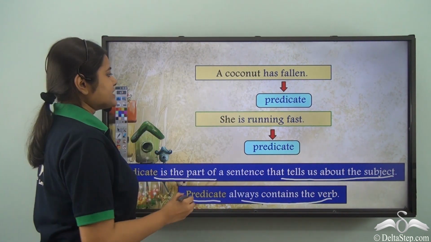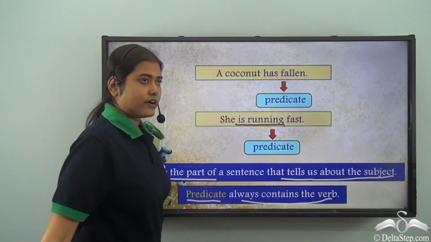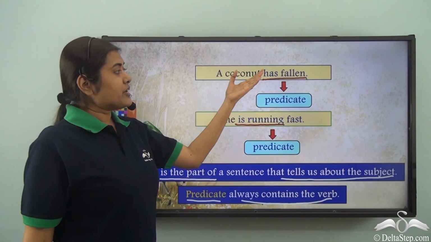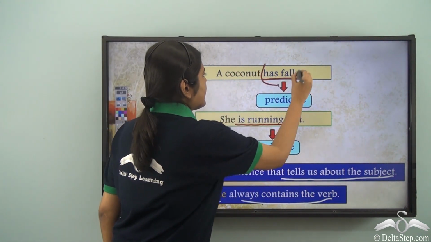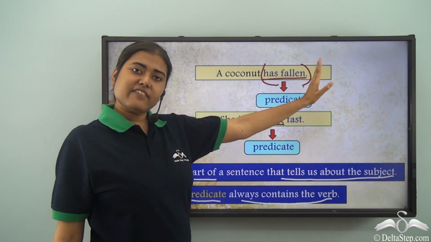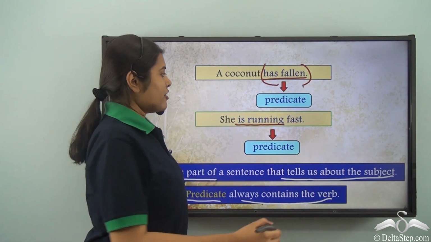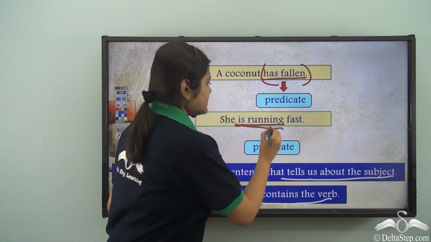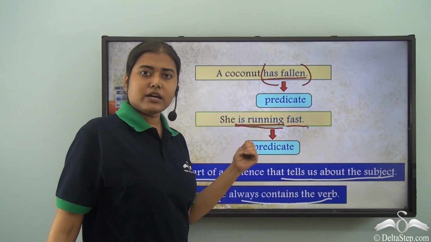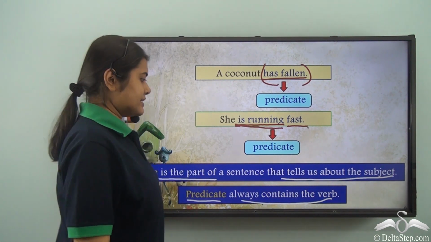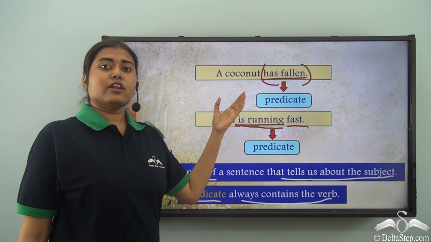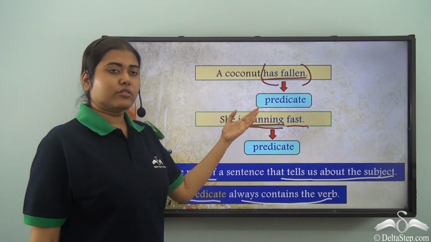So, here what do we see? Is running is the verb. Has fallen is the verb. In the first case, we see that the verb itself is the only predicate. We do not have any other words in the predicate, whereas in this case, this is the verb and this is the adverb. So, together it forms the predicate of the sentence. But what is important? A predicate cannot be there without the verb.